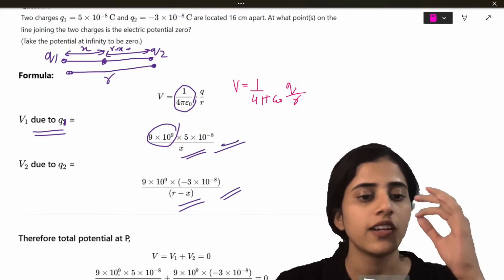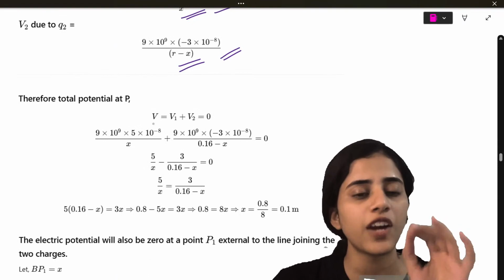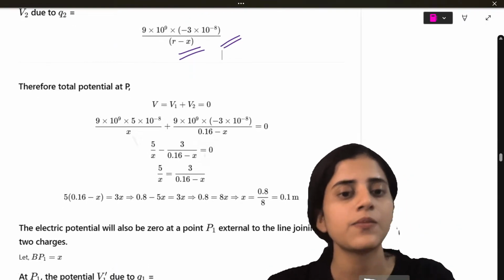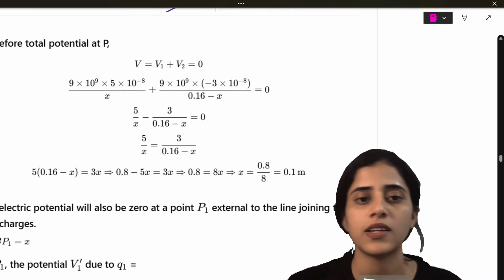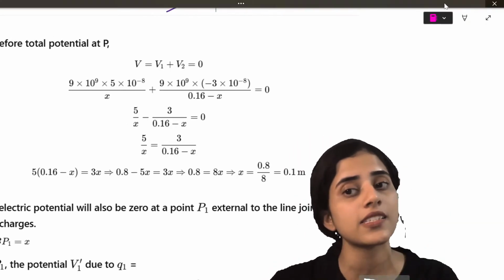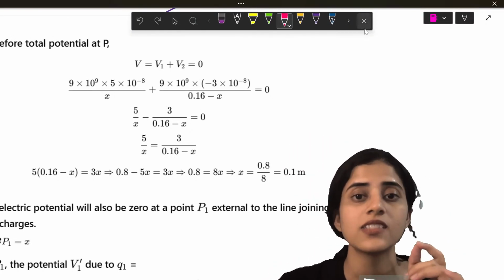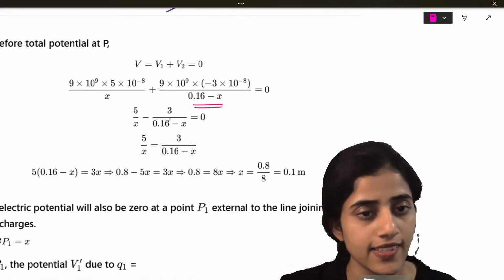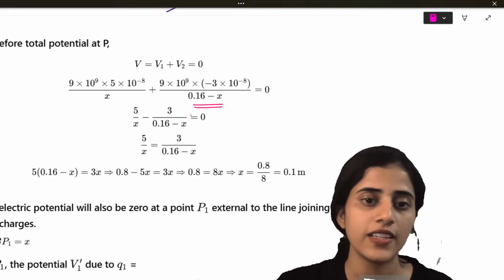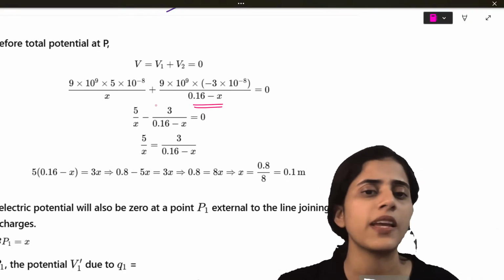So what do you have? 9 into 10 raised to 9 into 5 into 10 raised to minus 8 by X plus 9 into 10 raised to 9 into minus 3 into 10 raised to minus 8 divided by R minus X. R was 16 centimeters, which is 0.16 minus X. Is this fine? Now you just have to do basic math.